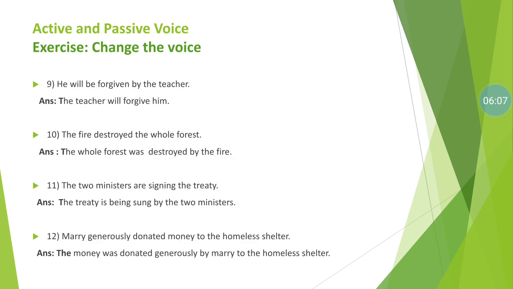He will be forgiven by the teacher. Again, the passive voice is used, of simple future tense. The teacher will forgive him. Passive voice transfers into active voice. In the first sentence, will be forgiven, the passive structure is used. He is the subject and by the teacher is the object. So while transferring into active voice, the teacher will forgive him. He is transferred to him.